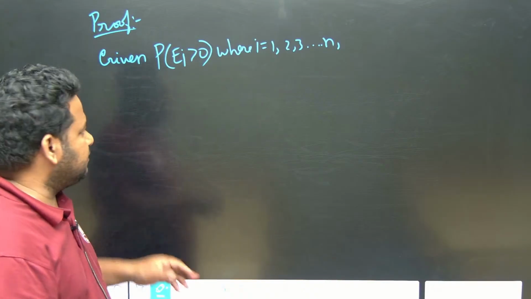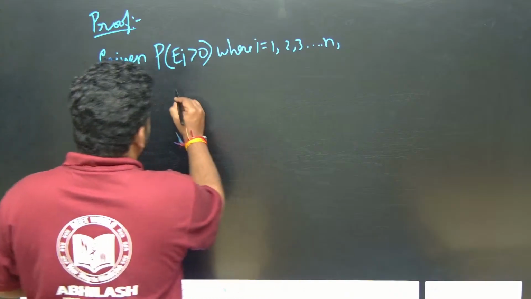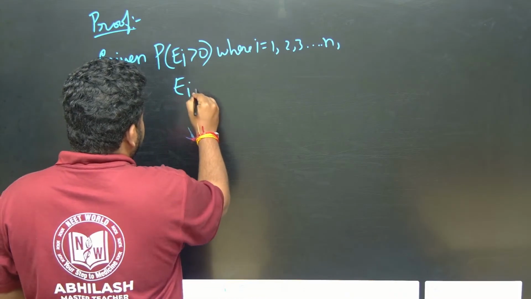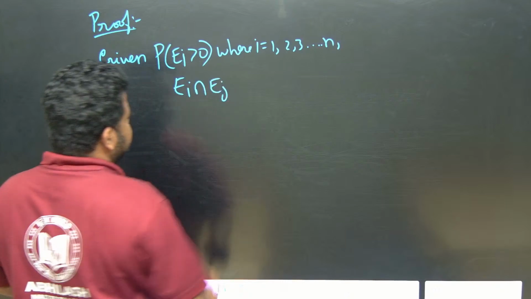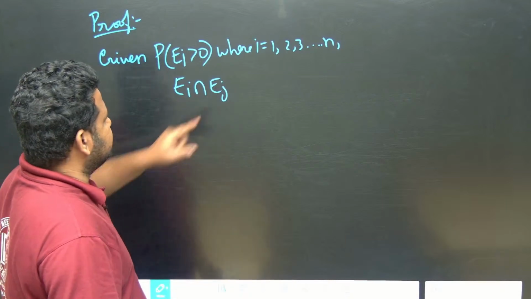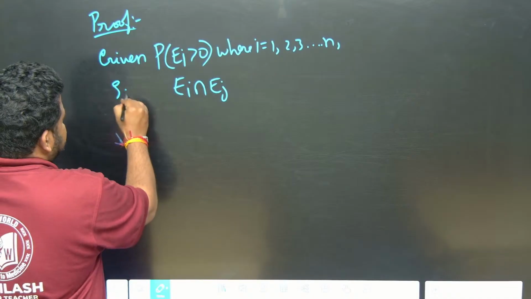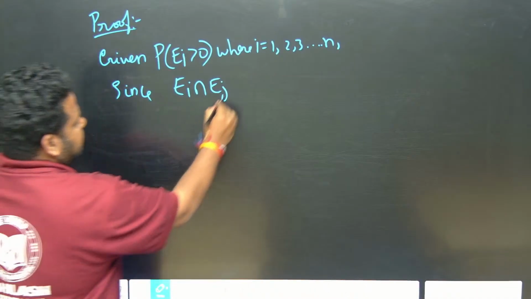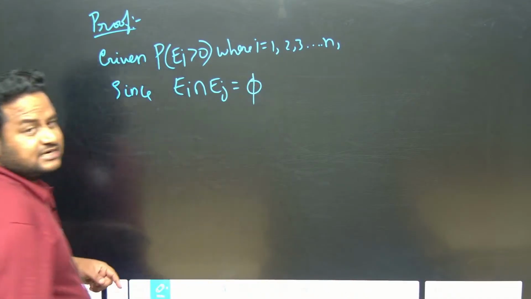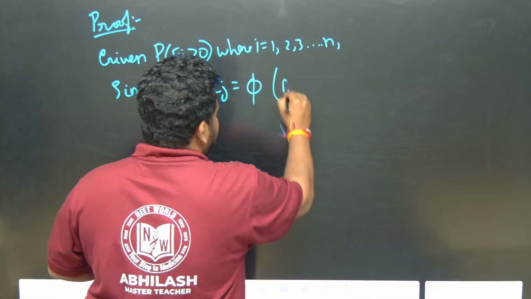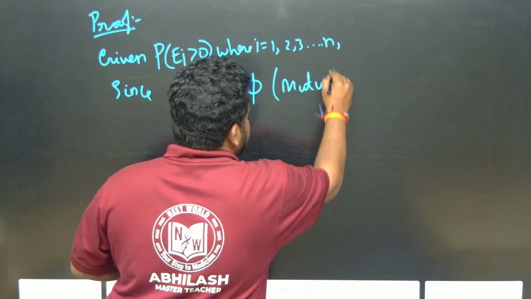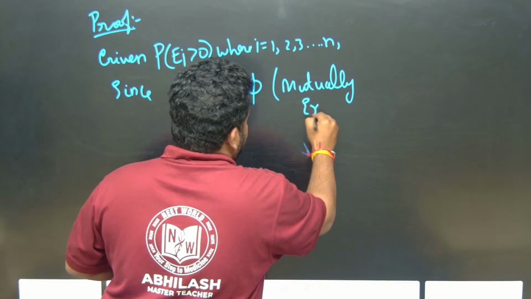This is what they have given, and also they have given E_i intersection E_j is equal to a null set. Null set means they are mutually exclusive events.